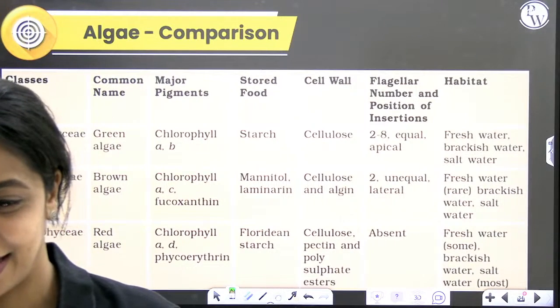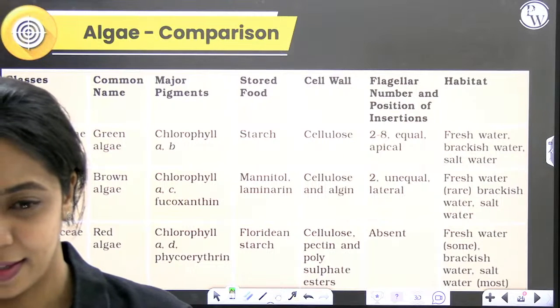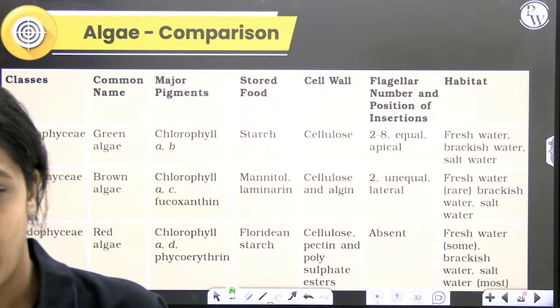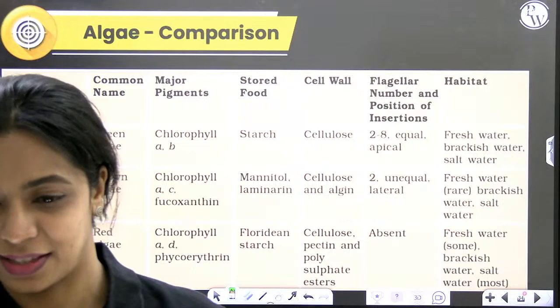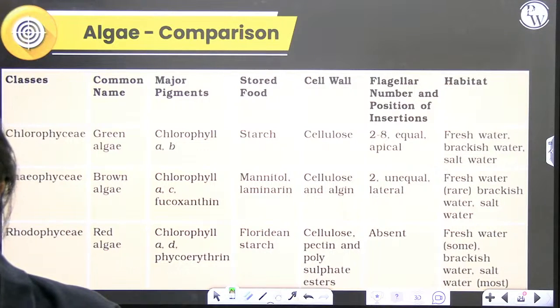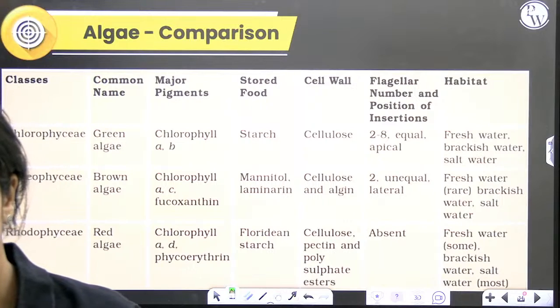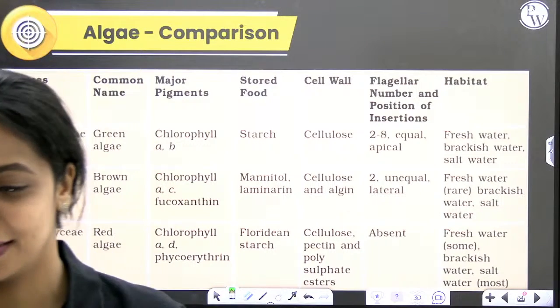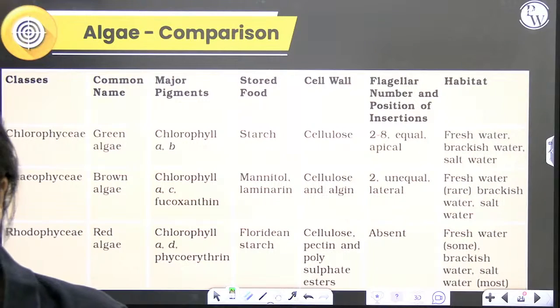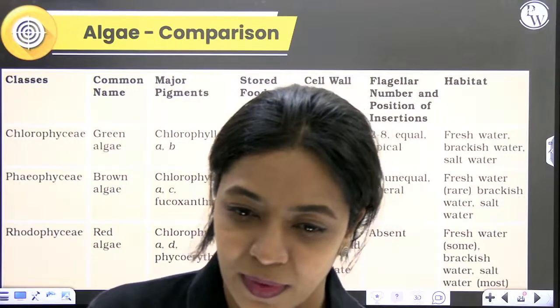Yes. Brown dictates extremely lame facts. That is for brown algae. Red algae, poly-prepared grass jelly. Right? Okay.